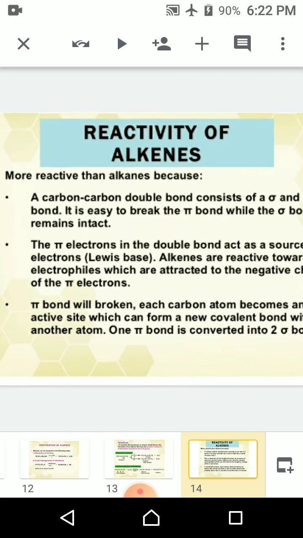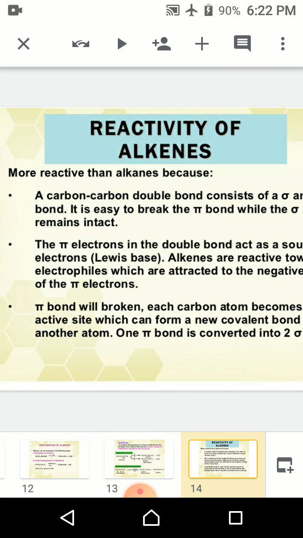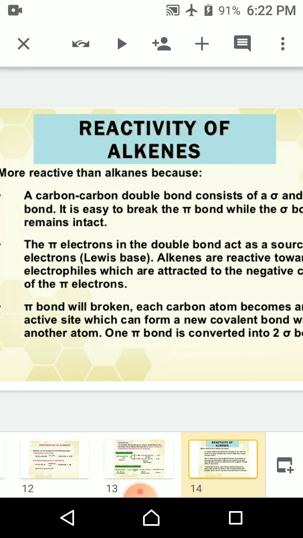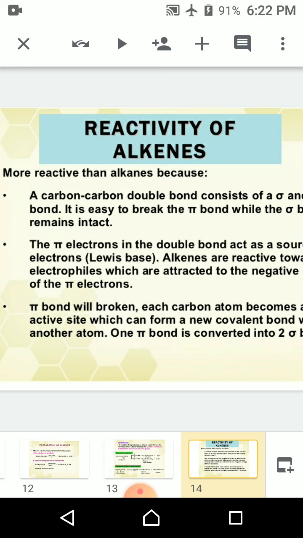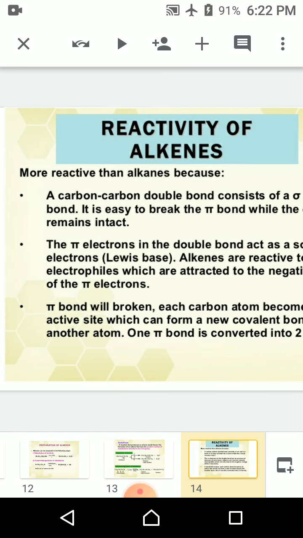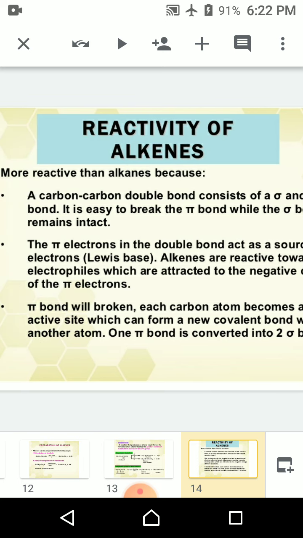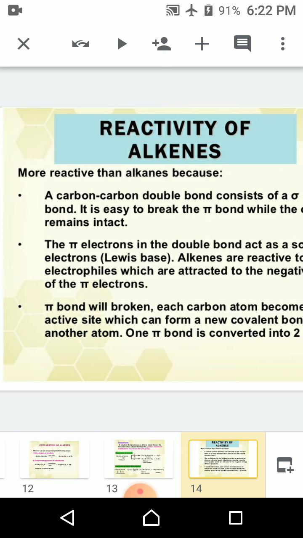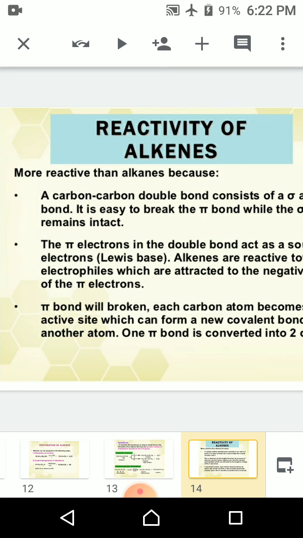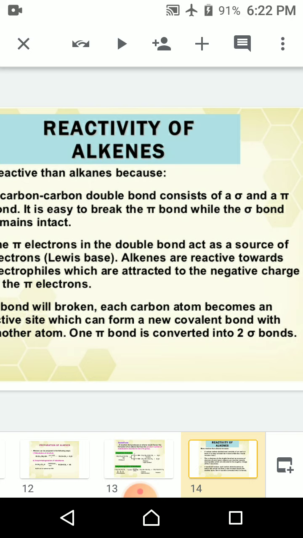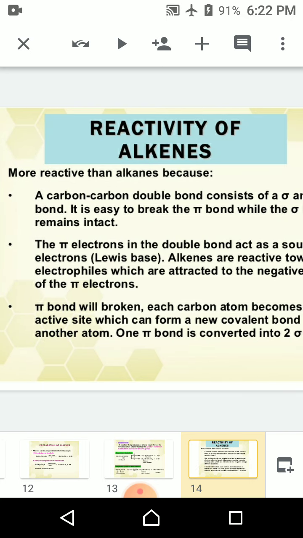Now we have discussed, at last, the reactivity of the alkenes. Alkenes are more reactive than the alkanes because the carbon-carbon double bond consists of a sigma and a pi bond. It is easier to break the pi bond than the sigma bond, so it is more reactive. The pi electrons in the double bond act as a source of electrons. That is the Lewis acid-base concept.